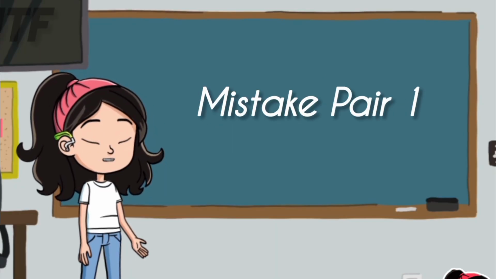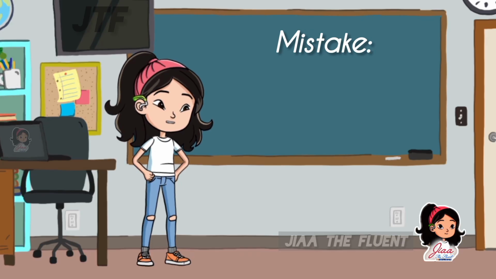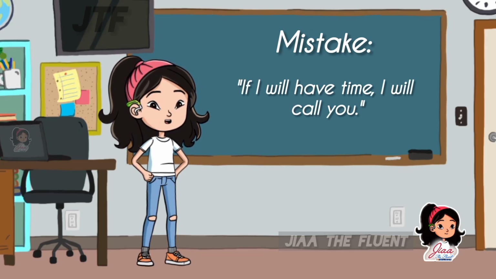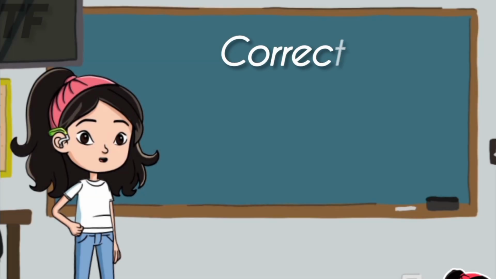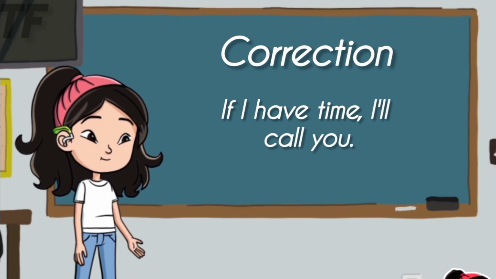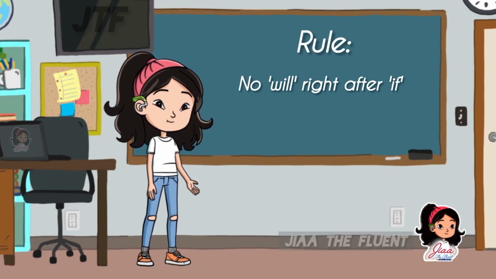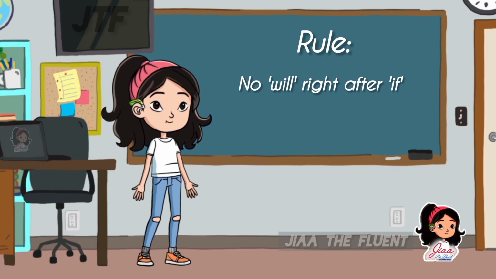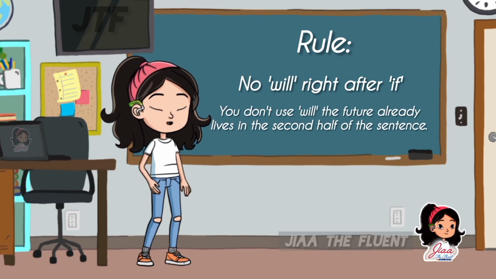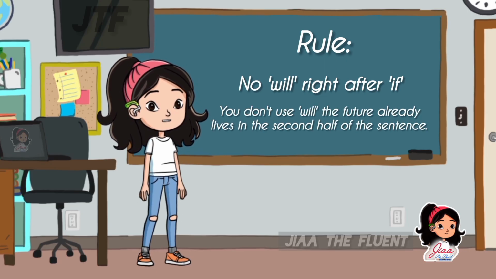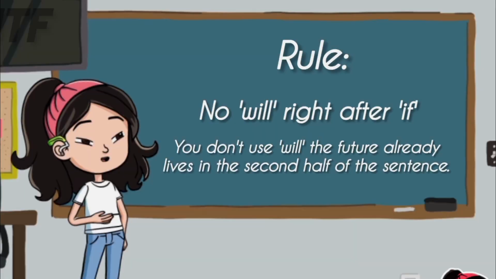Mistake pair 1. Mistake: If I will have time, I will call you. Correction: If I have time, I'll call you. Rule: no will right after if. Right after if, you don't use will. The future already lives in the second half of the sentence.